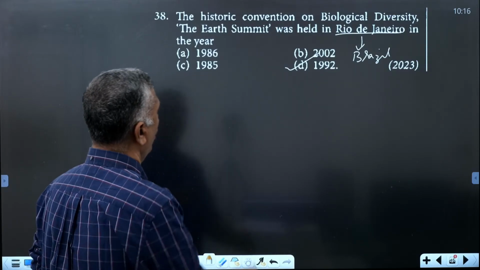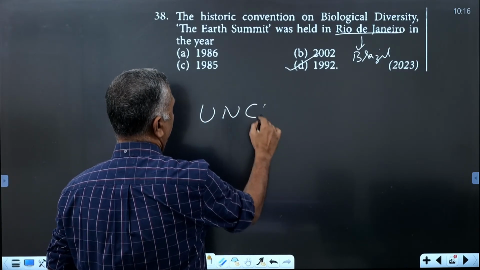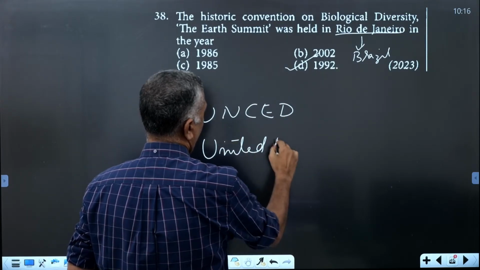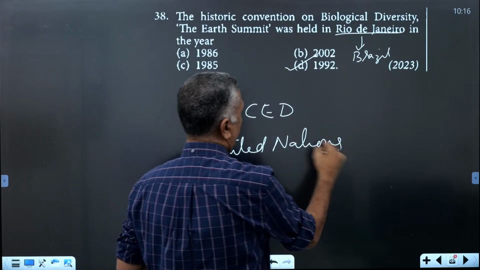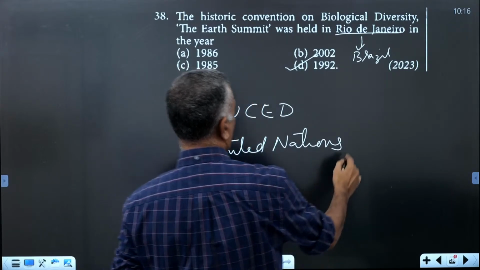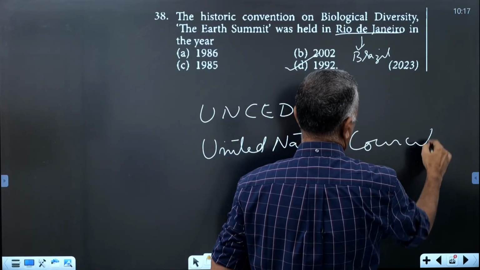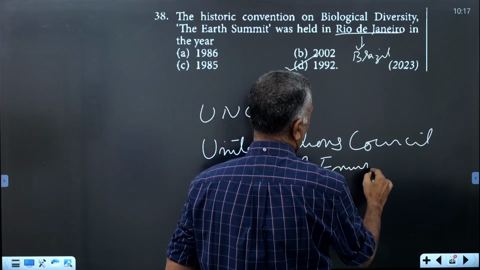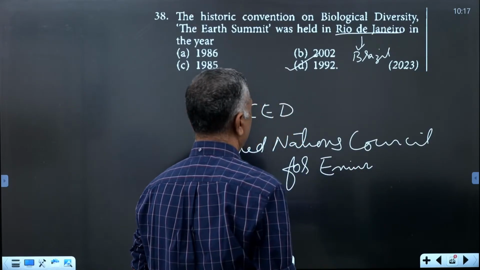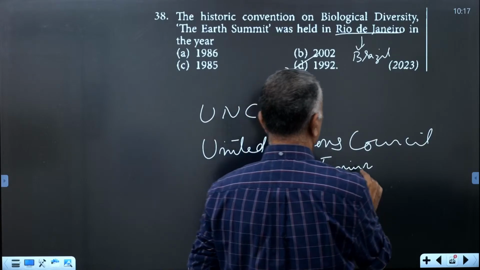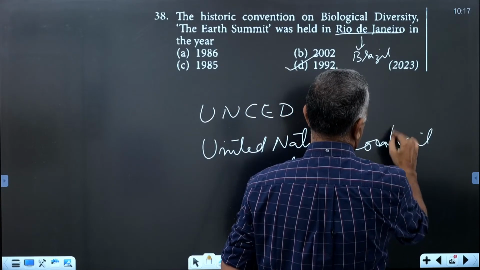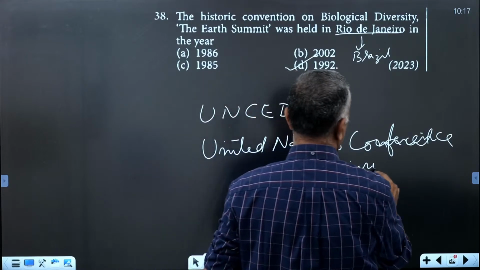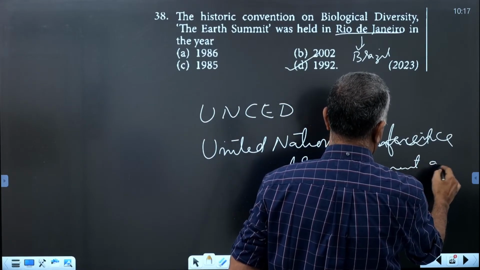Earth Summit is also called UNCED, United Nations Conference for Environment and Development.